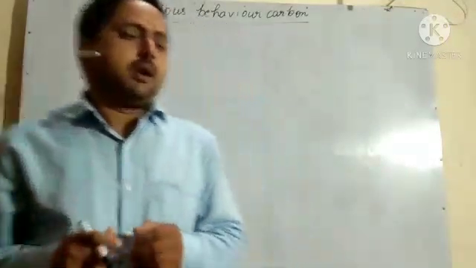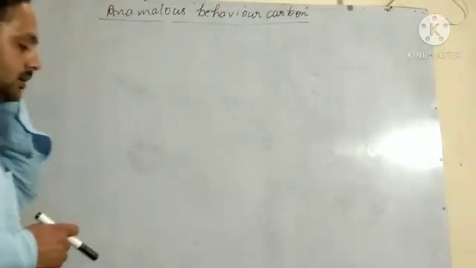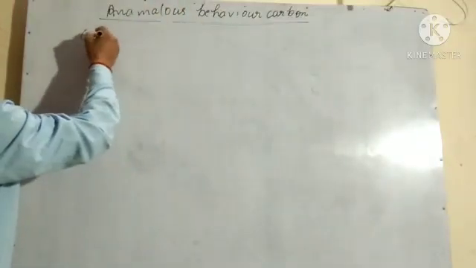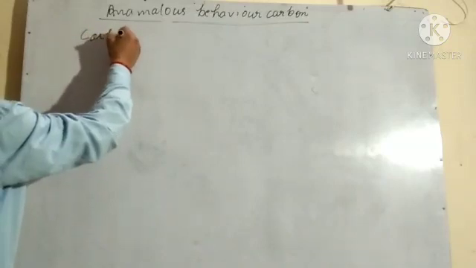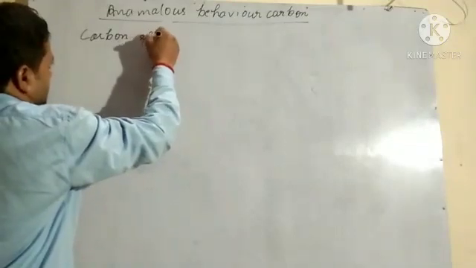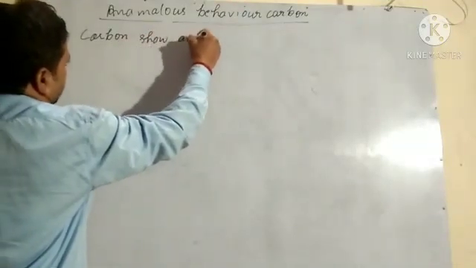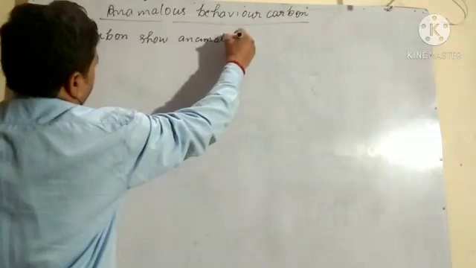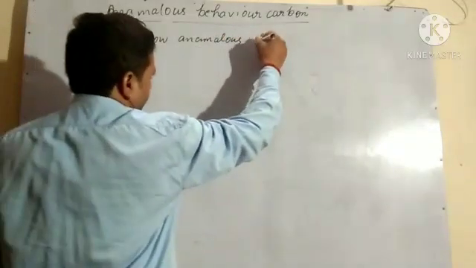Let us discuss what the properties are. We can write: carbon shows anomalous behavior.